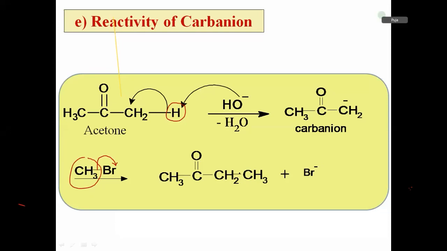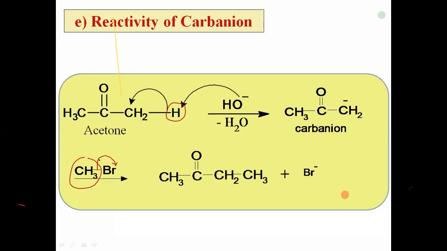I have explained a very simple organic reaction in which there is a formation of carbanion as an intermediate. Okay, now let us revise again. Acetone reacts in first step with the nucleophile, the OH minus. That OH minus takes that one hydrogen atom. That OH minus and hydrogen form H2O. This bond breaks heterolytically and the electron pair goes towards carbon. It acquires negative charge. There is a formation of carbanion.